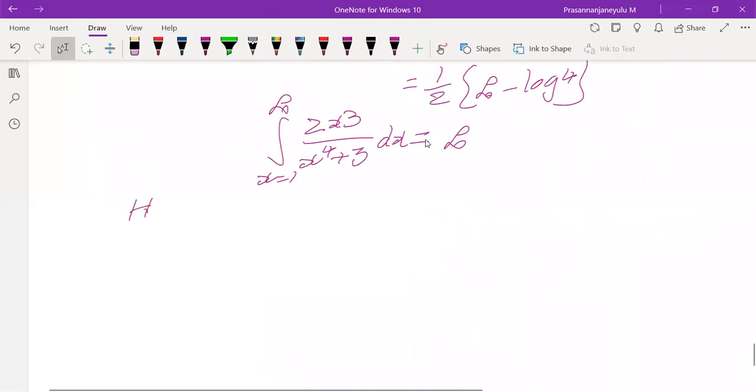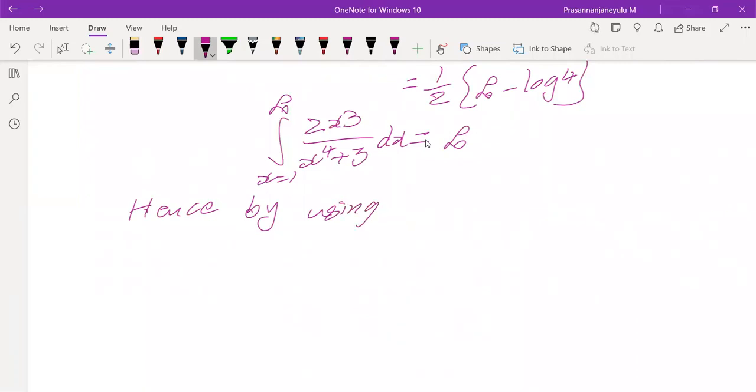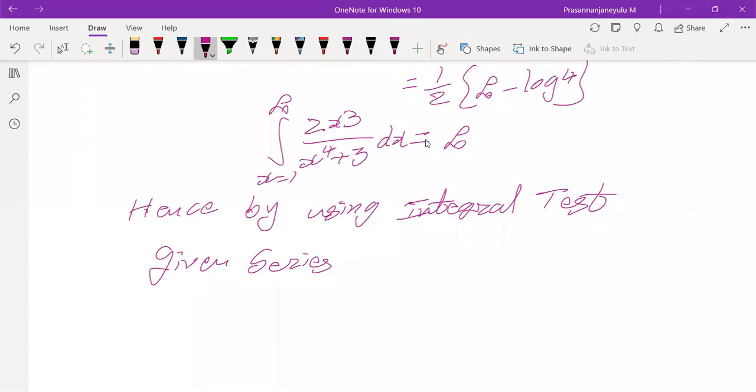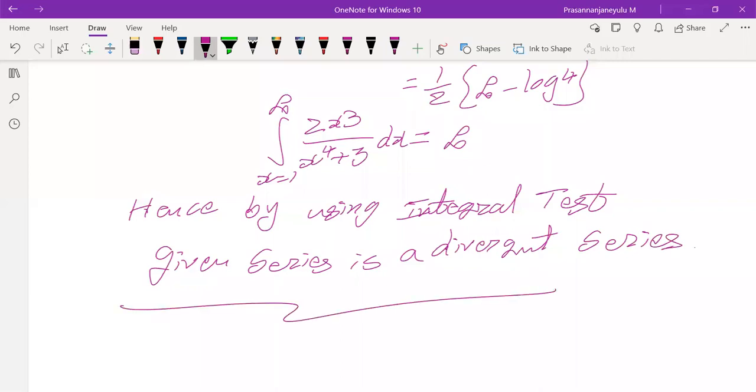Hence, by using the integral test, is the given series convergent or divergent? Divergent. It is a divergent series. It is not a finite value, students. A few members posted that the value is something like a finite value.